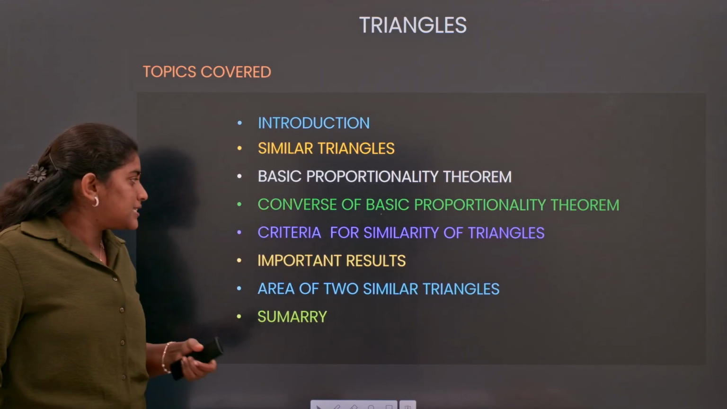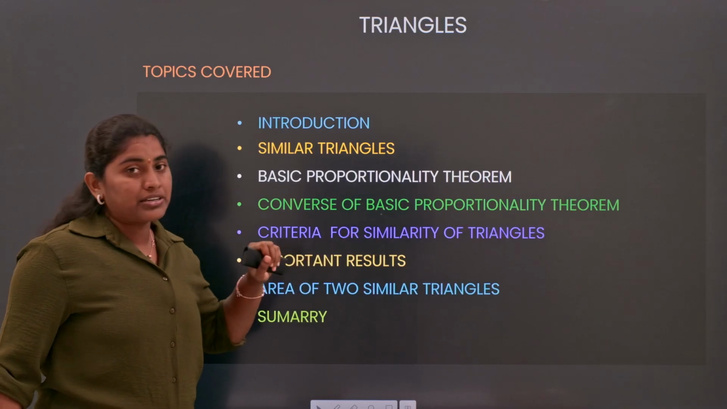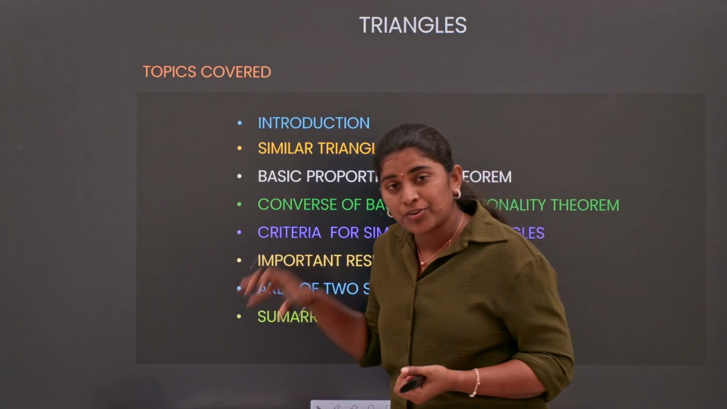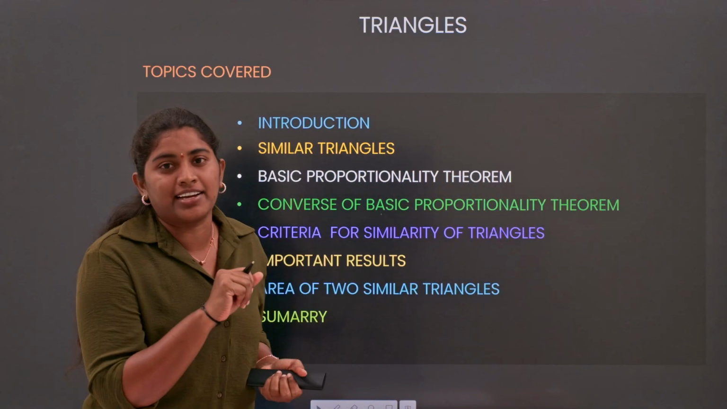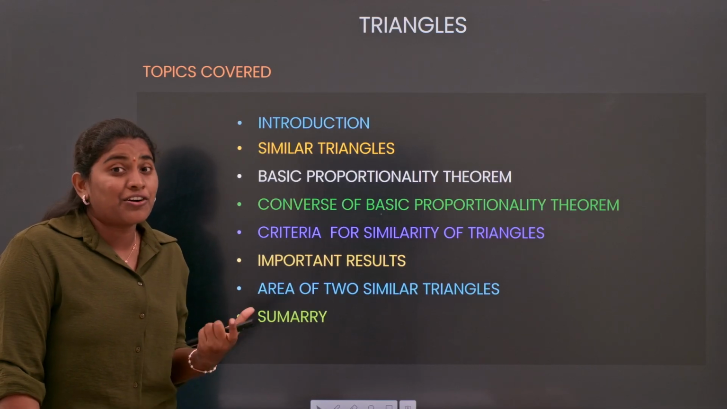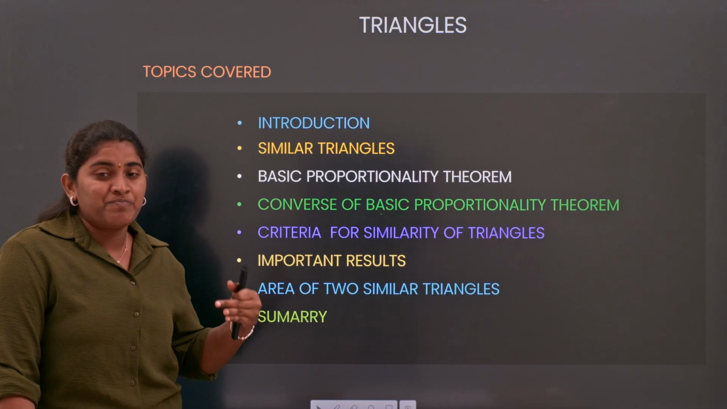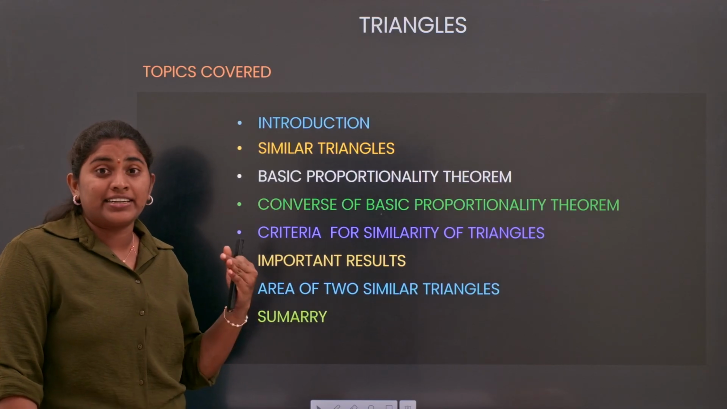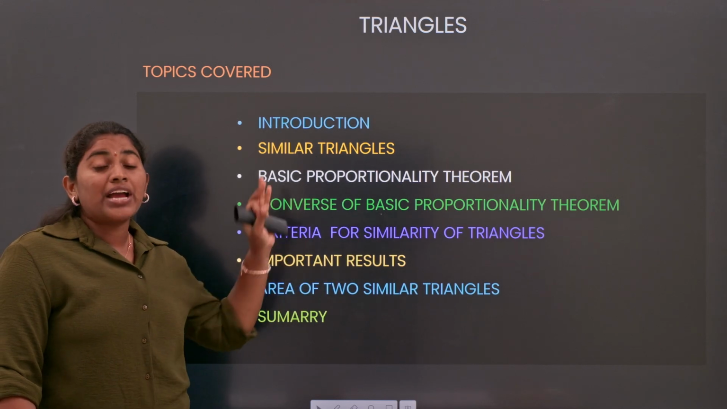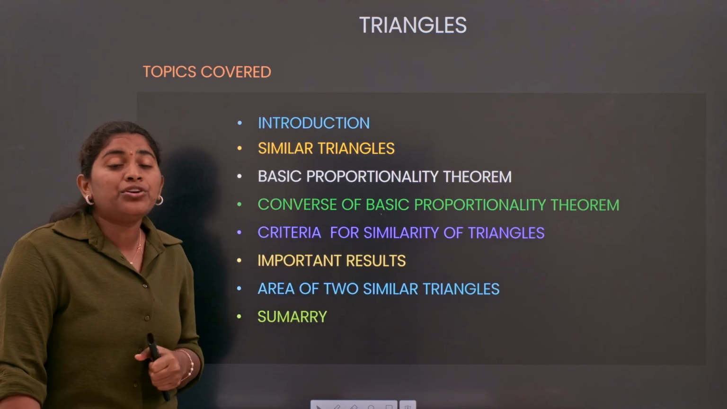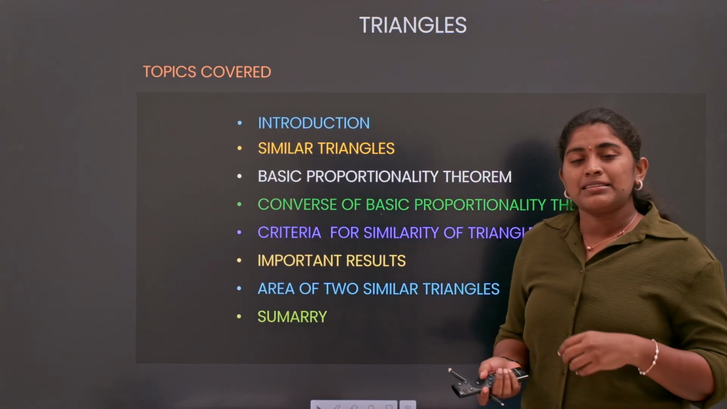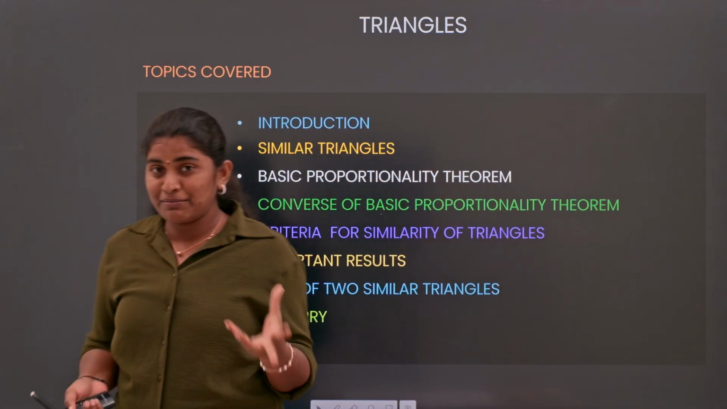After that we will discuss the criteria for similarity of triangles. In order to say whether two given triangles are similar or not, we are going to consider some criteria, like we learned in grade 9 for congruent triangles, where we have different criteria like SAS, SSS and ASA. For similarity of triangles also we have some criteria, and we are going to learn that criteria along with the proof. Clear?